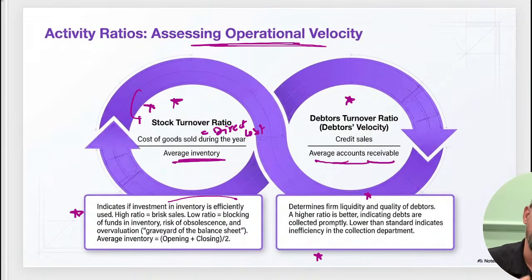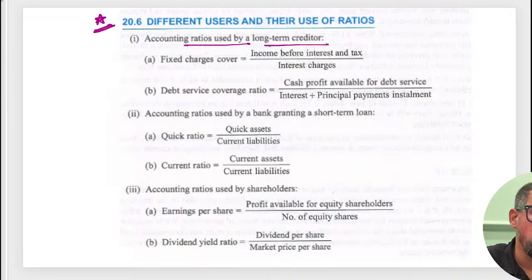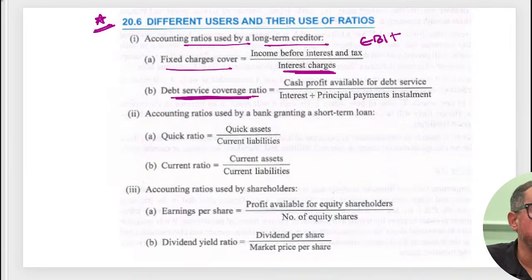So these are the ratios. Only these ratios are part of this one. Apart from this, they have given one list also here, like accounting ratios used by the long term creditors. Fixed charge cover: income before interest and taxes, meaning EBIT, earnings before interest and taxes, divided by interest charges. Debt service coverage ratio, okay, they do not explain this one in detail. If you go through the book also, examples are only around the previous ratios.